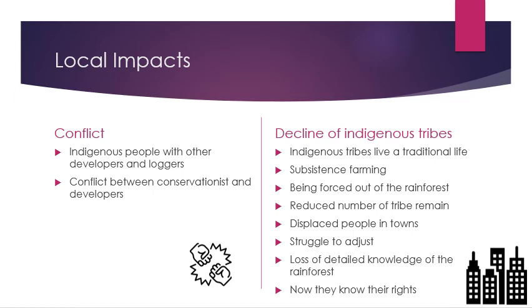The final local impact is the decrease of indigenous tribes. Indigenous tribes live a traditional life through subsistence farming and rely on the rainforest. However, as deforestation occurs, they are forced out, which reduces the number of tribes remaining. Many displaced people end up in towns, but they do not settle well. The loss of tribes means there is a loss of knowledge about the rainforest. Although the number of tribes has significantly reduced, tribes are more aware of their rights and are less easily persuaded to move away from the rainforest.